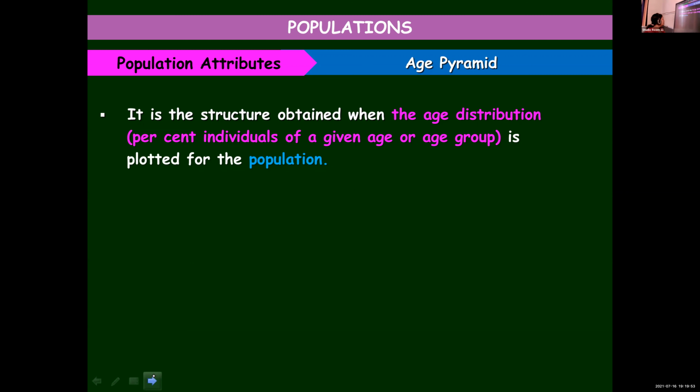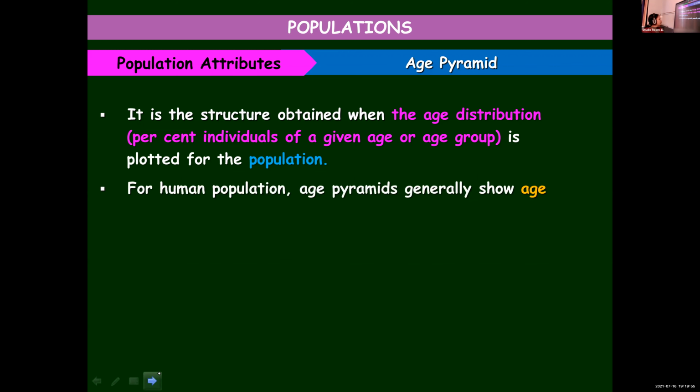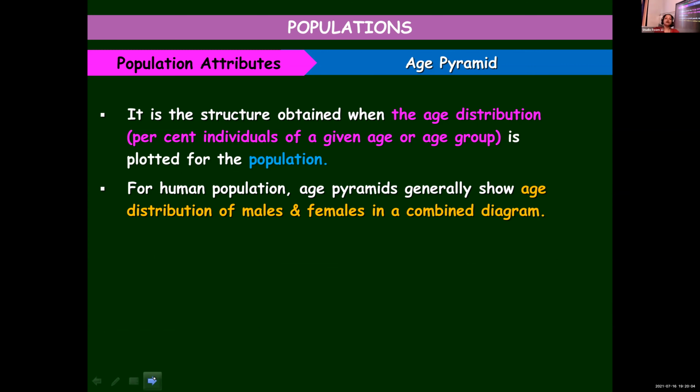For human population, age pyramids show age distribution of males and females in a combined diagram, which means that we don't differentiate males and females, or they are not calculated differently. Both males and females are shown in the same diagram, the same age pyramid. There are no separate age pyramids for males and females. Only the age is taken as a criterion, not the gender.